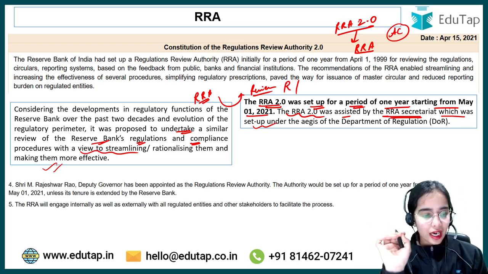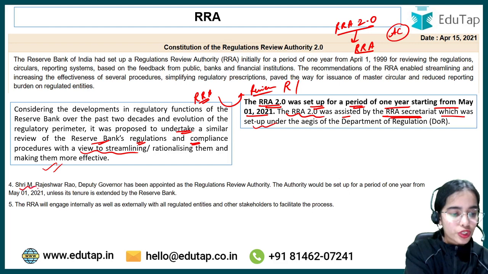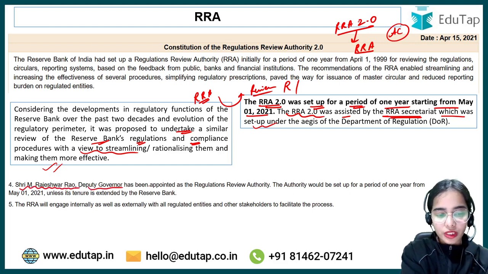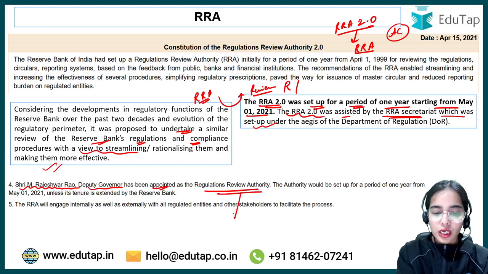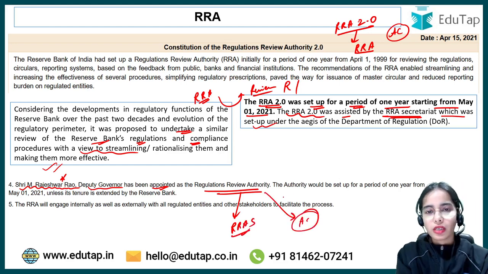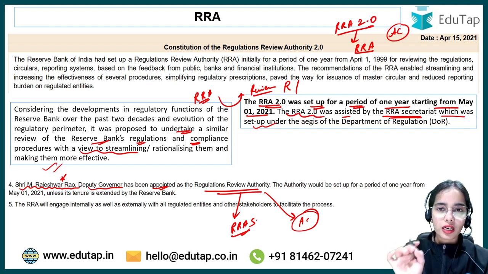Okay, and in RRA 2.0, Shri M. Rajeshwar Rao, Deputy Governor, was appointed as the Regulations Review Authority. Under him, there was the RRA Secretariat, and there was also the Advisory Council and such. So this was the RRA 2.0 that was established in 2021.